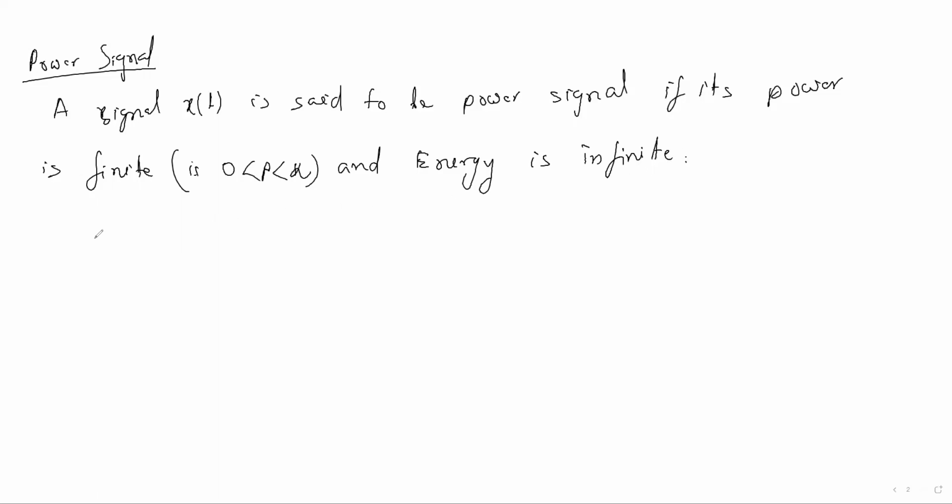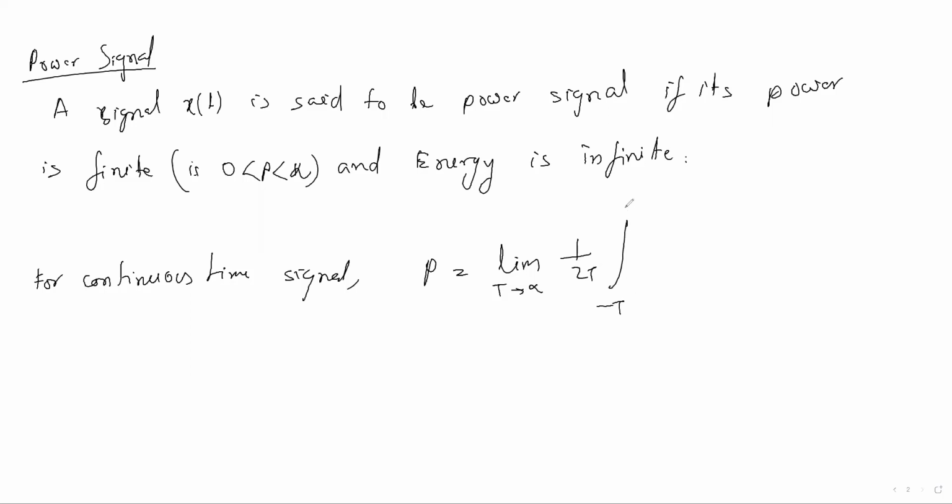So there is also an equation with which we can find the power of a signal. For a continuous time signal, power can be found with this equation: limit T tends to infinity, 1 by 2T, integration from minus T to T, mod of x of t whole squared dt.